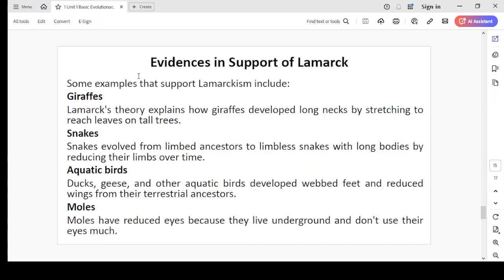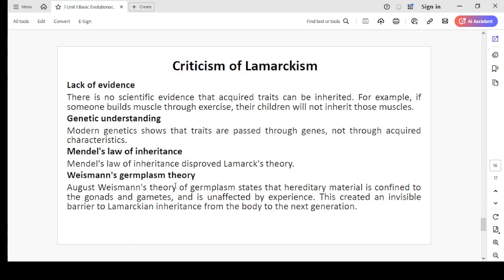Evidences in support of Lamarck: giraffe neck. Snakes evolved from limbed ancestors to limbless snakes with long bodies by reducing their limbs over time. Aquatic birds, ducks, geese, and other aquatic birds developed webbed toes, feet, and reduced wings from their terrestrial ancestors. Moles have reduced eyes because they live underground and don't use their eyes much. So again, this is according to the use and disuse principle.